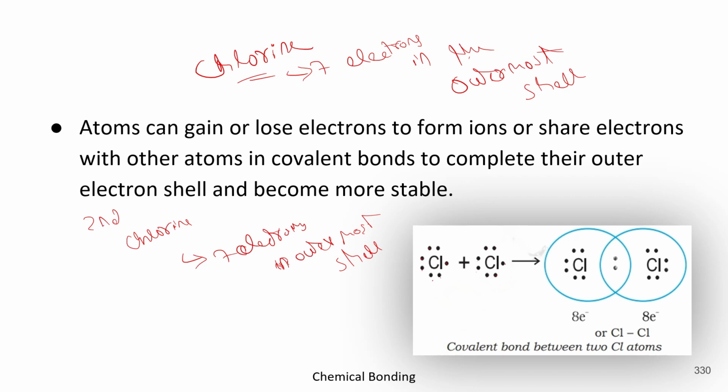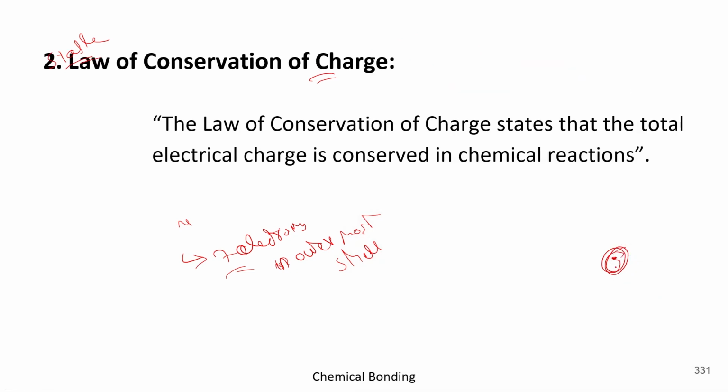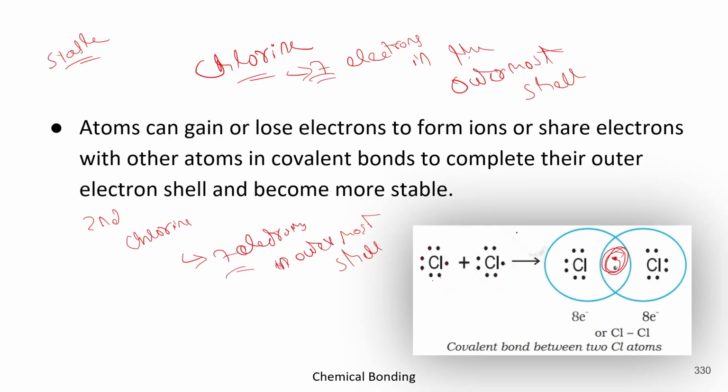So something should be done to attain the stable condition. In this scenario, what did they do? They started sharing a pair. Each having 7, now they are sharing with each other.